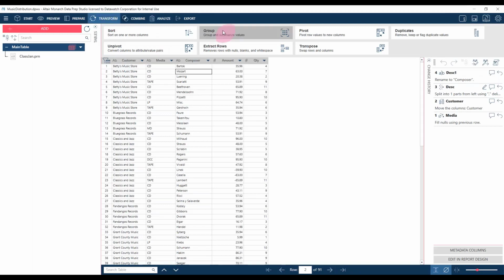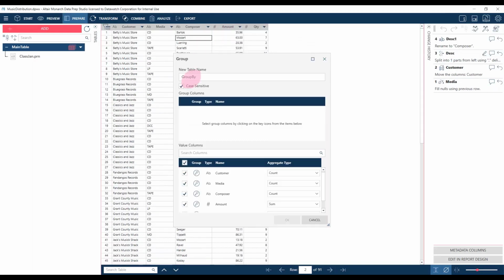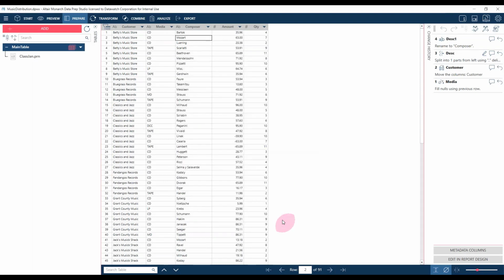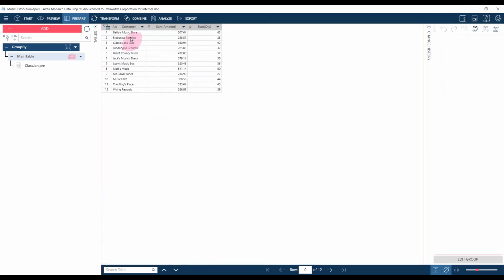So we can go into transform, we can go into group, and we can just group the customer and select the amount and the quantity, which you can see goes to sum. And this basically is what we would get if we did a similar action in the analyze tab or the classic summary. And really, if your summary is relatively straightforward like this, then there's probably not a lot of benefit in going into the Analyze tab.